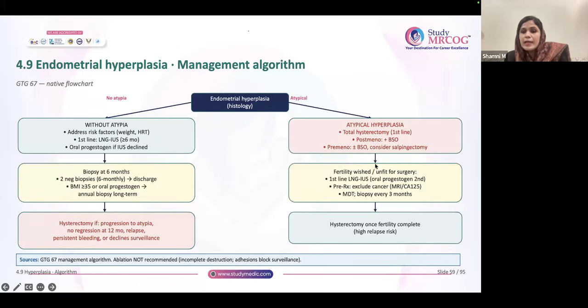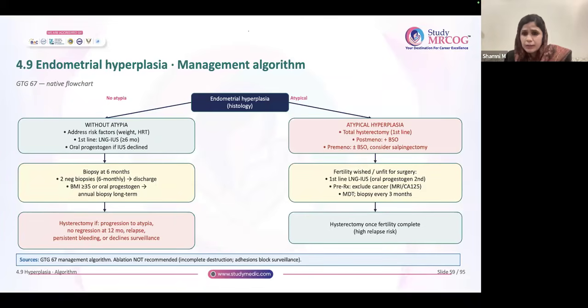Now focus here, atypical hyperplasia. First thing, you have to do hysterectomy only. First line is hysterectomy only. Why? Because the concurrent cancer risk itself is 43%. So how can you just do conservative follow-up?